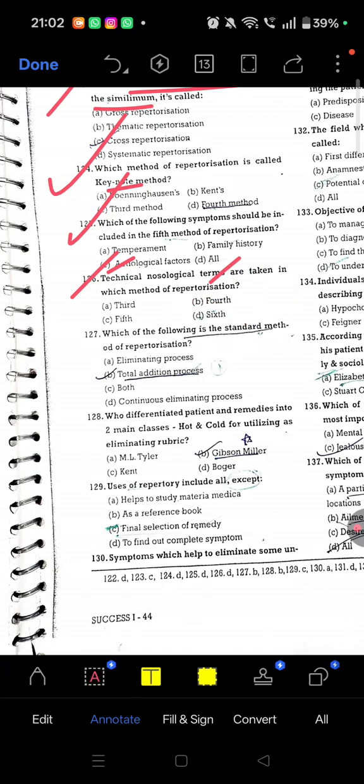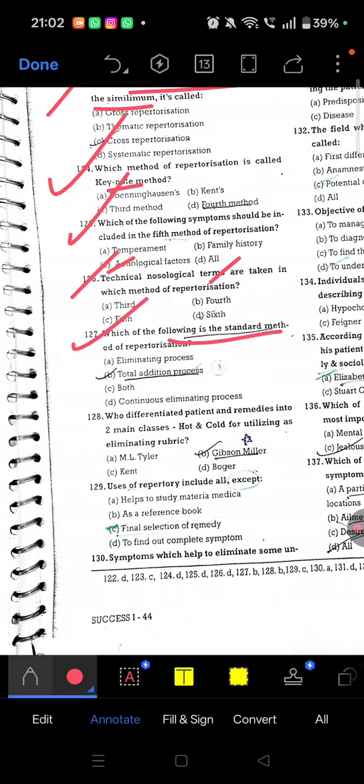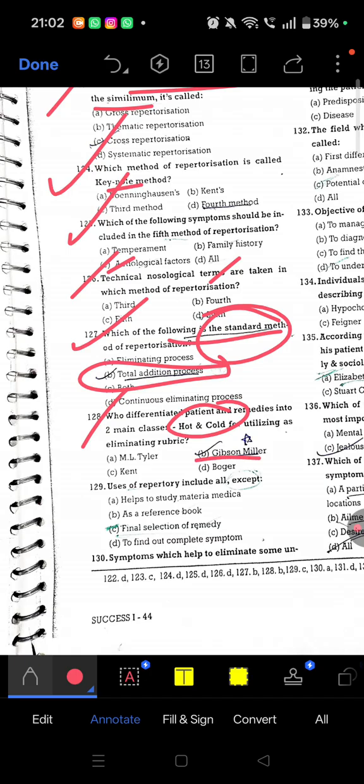Question 127. Which of the following is the standard method of repertorization? The standard method is the total addition process. Question 128. Who differentiated patients and remedies into two main classes, hot and cold? The answer is Gibson Miller. Okay.